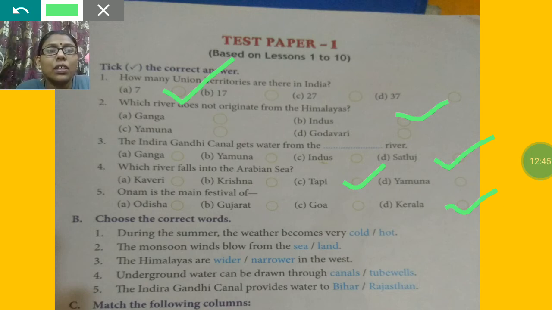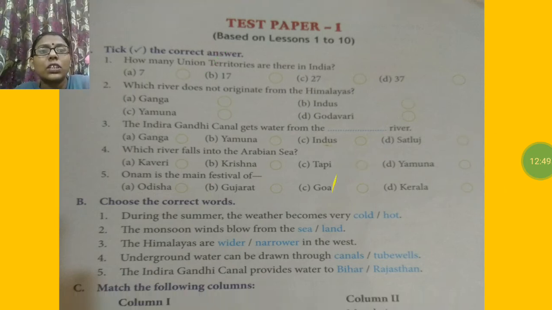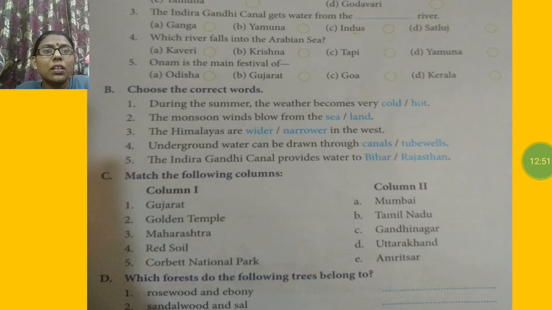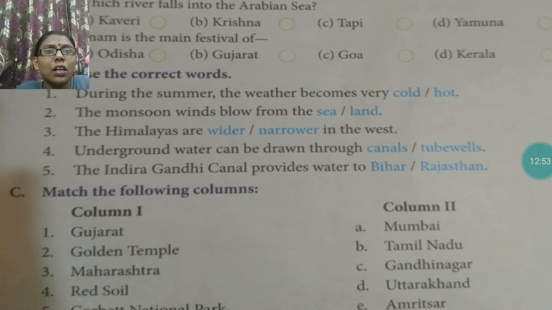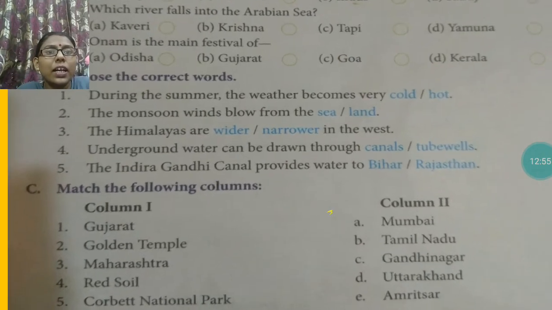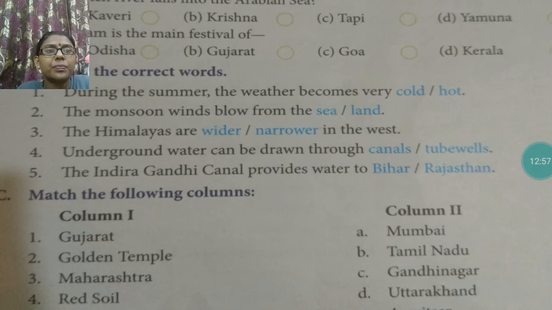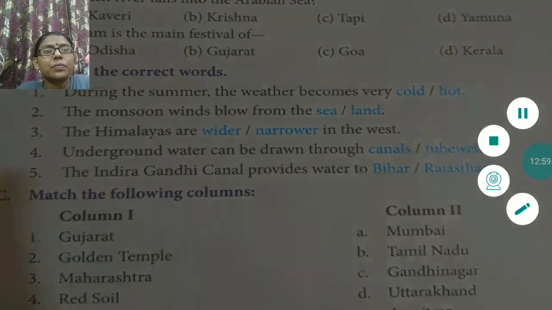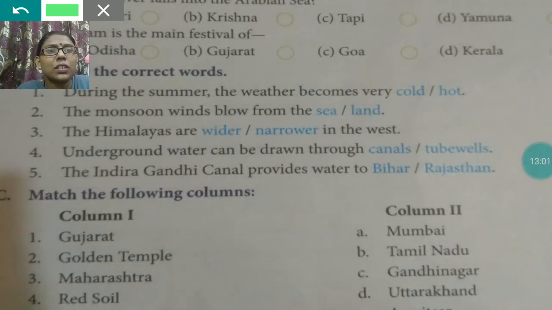Now, question number B. Choose the correct word. During the summer, the weather becomes hot. The monsoon winds blow from the sea, and they carry water.